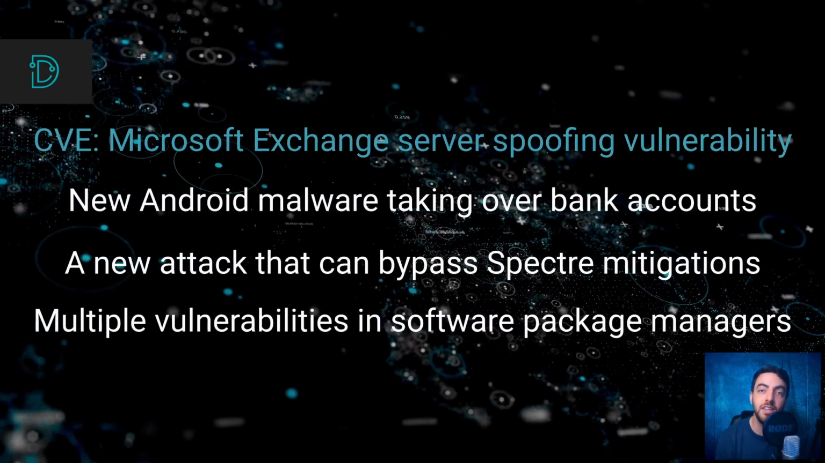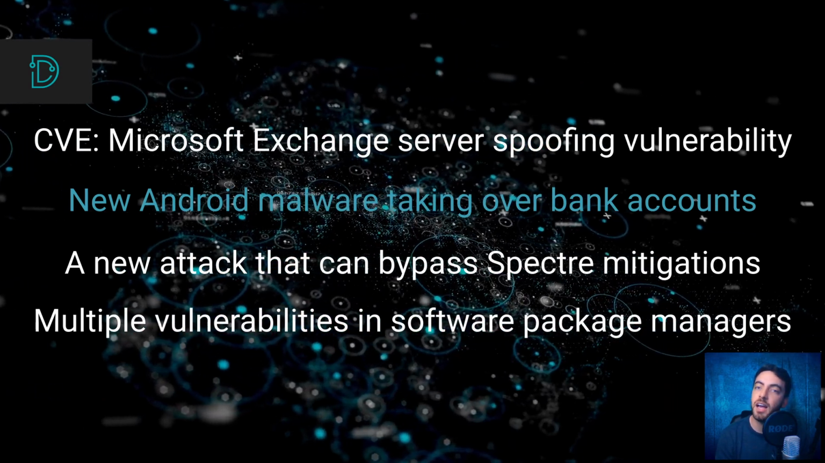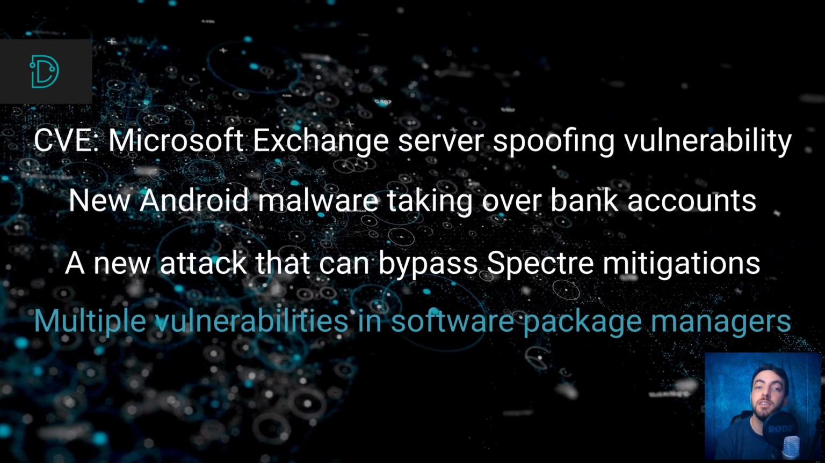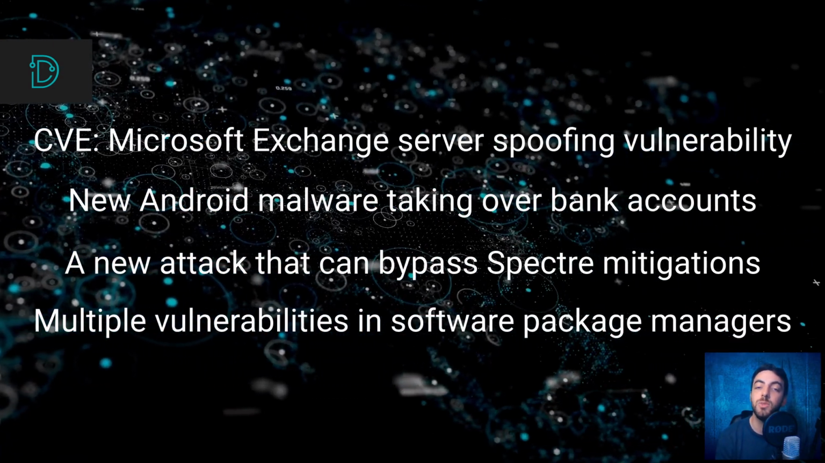A spoofing vulnerability in Microsoft Exchange Server, an Android malware taking over bank accounts, a new attack that can bypass Spectre mitigations, and multiple vulnerabilities in package managers. All of these stories are in this week's news recap.